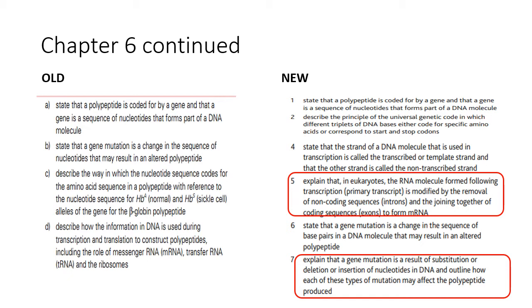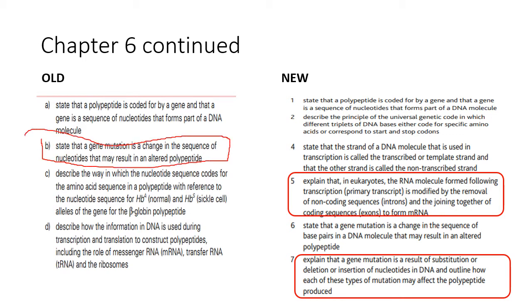And then also to explain that a gene mutation is a result of substitution or deletion or insertion of nucleotides in DNA, and outline how each of these types of mutation may affect the polypeptide produced. That's very different if you look on the left from what you see here.